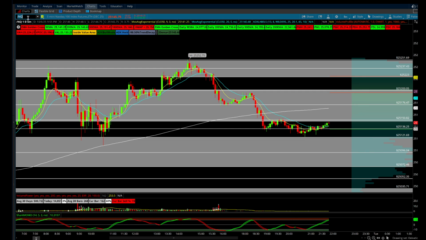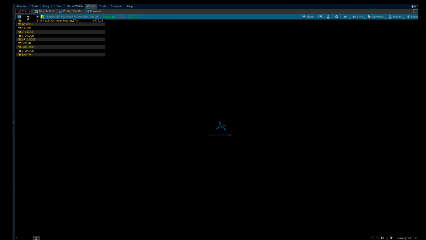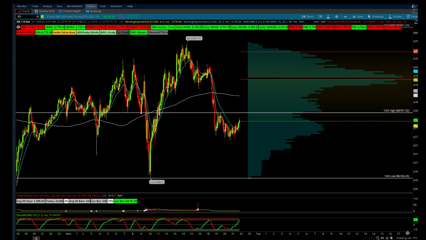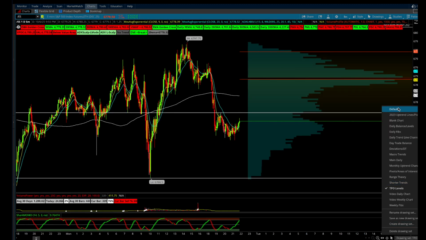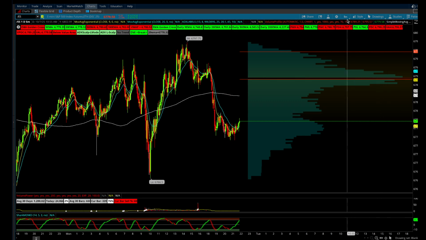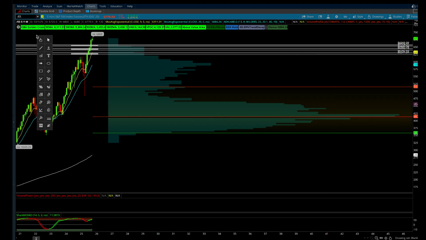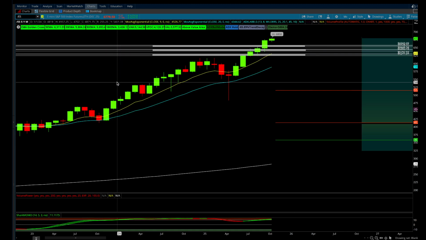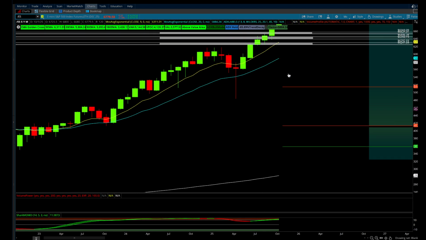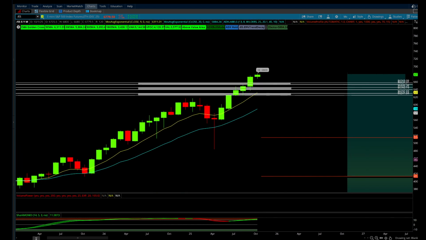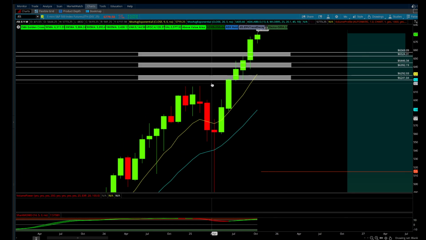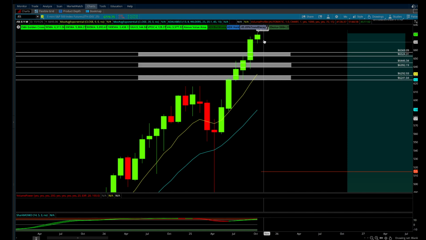All right, let's get into ES here really quickly and take a look at what we're seeing from the monthly perspective on ES. We'll jump into the monthly chart. Okay, and it has just been up and away, just like the NQ. Here we go, it has just been up and away.